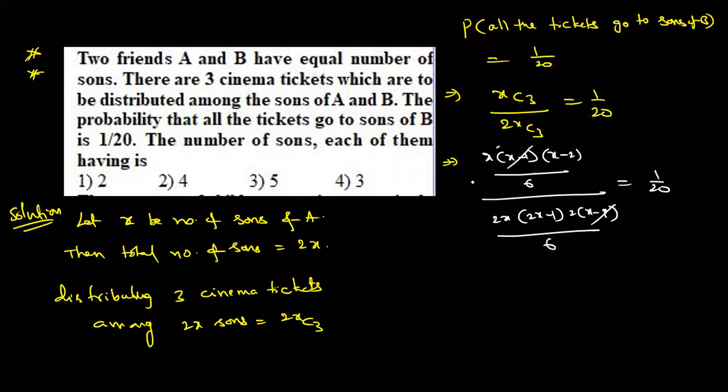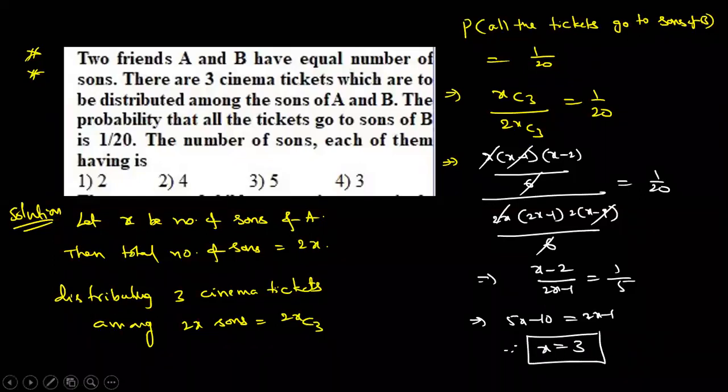x minus 1, x, 6 cancel. x minus 2 by 2x minus 1 is equal to 1 by 5. Multiply with 5 on both sides? Cross multiply, so 5x minus 10 is equal to 2x minus 1. Therefore, x is equal to how much? They are not asking the total number of sons. They are asking the number of sons each of them has. x is equal to 3. Option is 4.